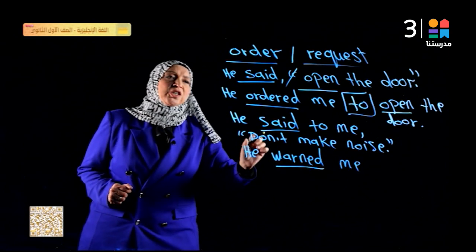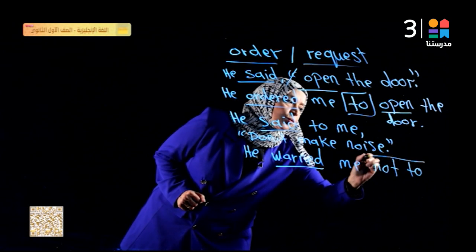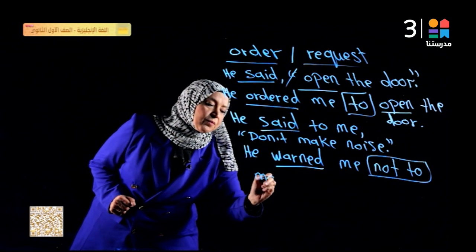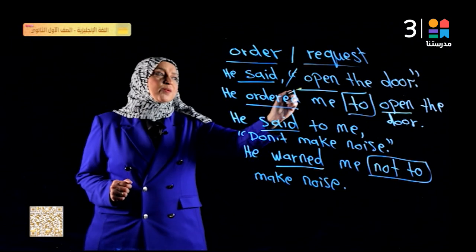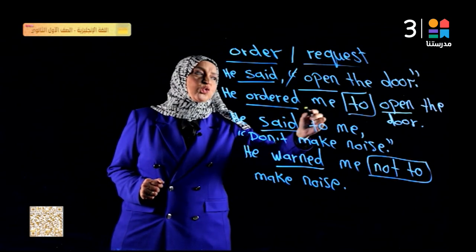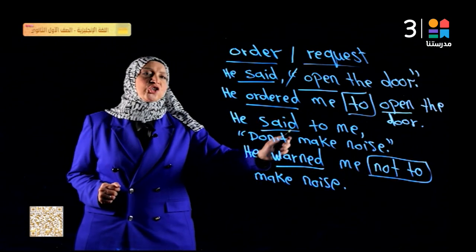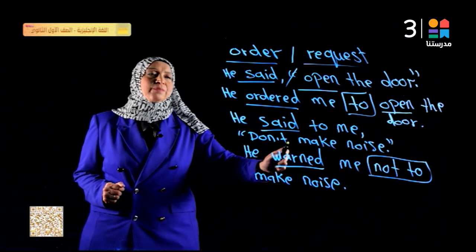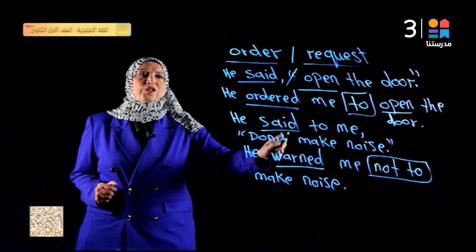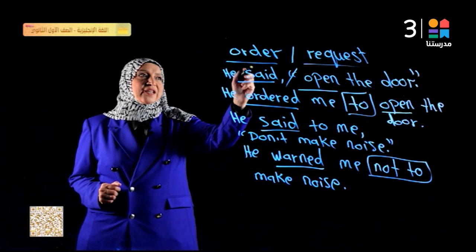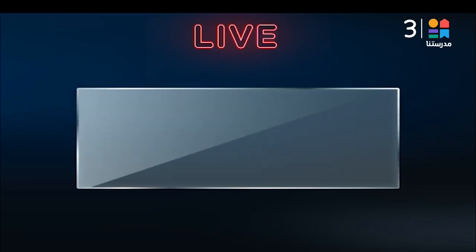I can say he advised me, he warned me, he ordered me not to make noise. So in the affirmative, we link or join the two sentences with to. In the negative, we use not to. He warned me not to make noise. He advised me not to make noise. He asked me not to make noise. Or he ordered me not to make noise. So this is the reported order, how we change the order into reported speech.